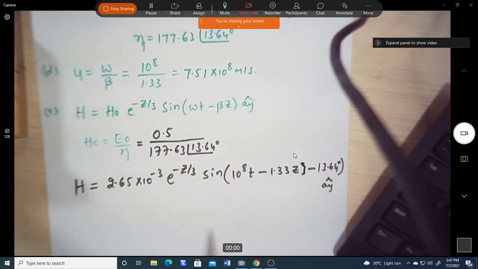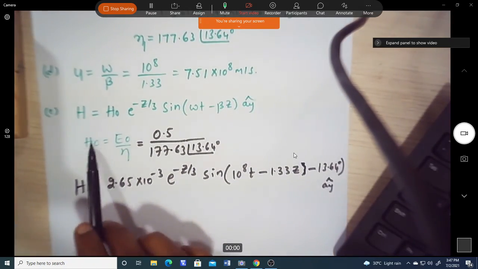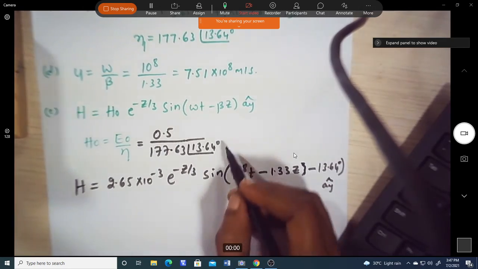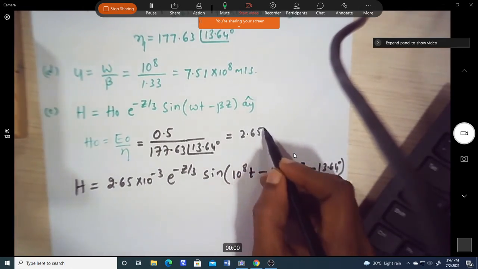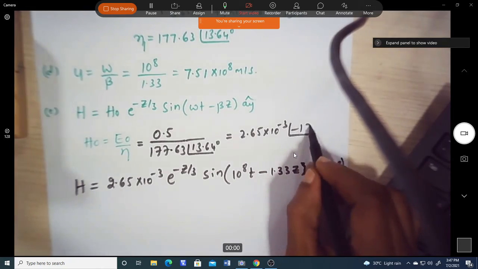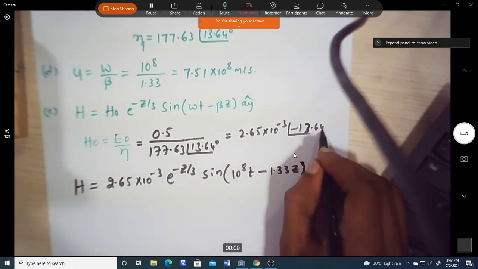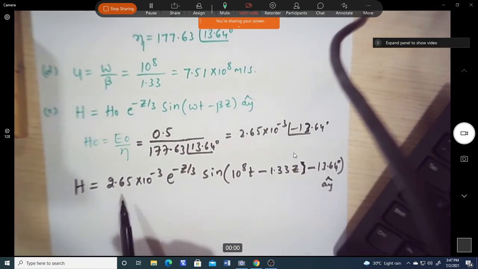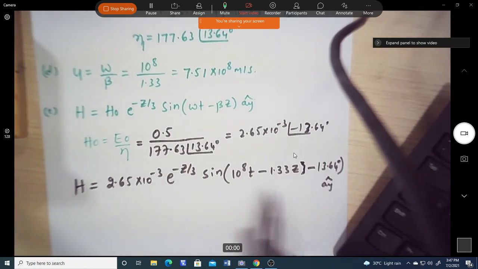This is what you get because we are substituting the H naught value, which is 2.65 into 10 power minus 3 at an angle of minus 13.64 degrees. So if I substitute that, we get this equation for H.